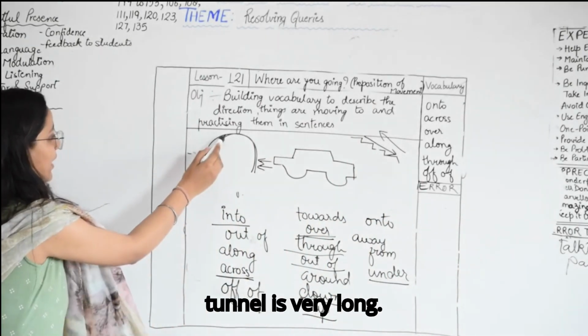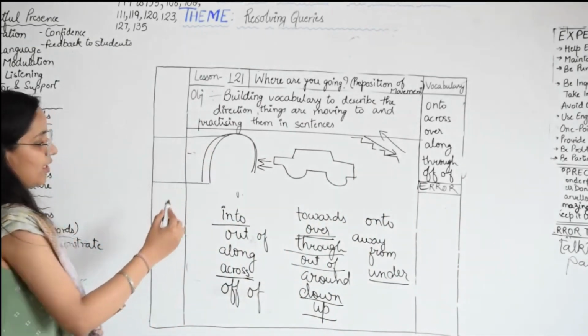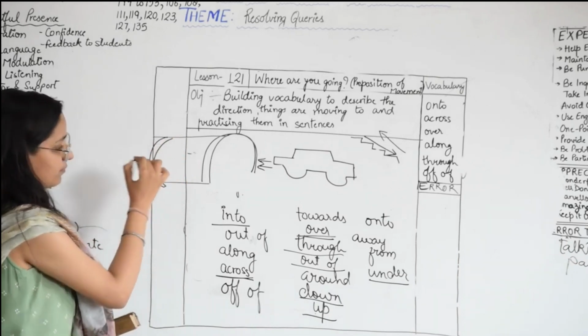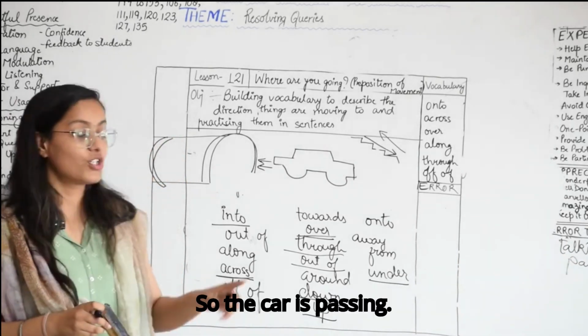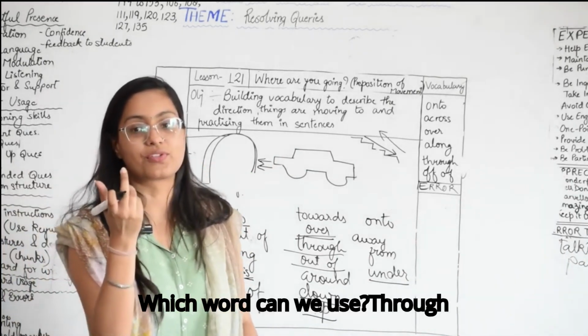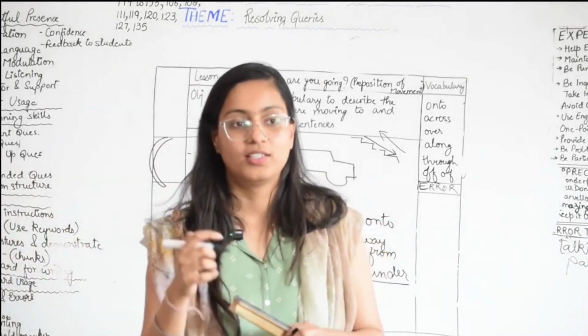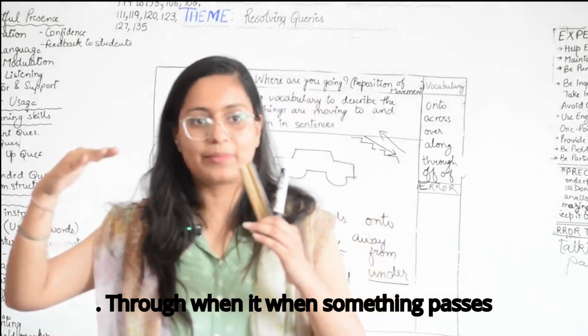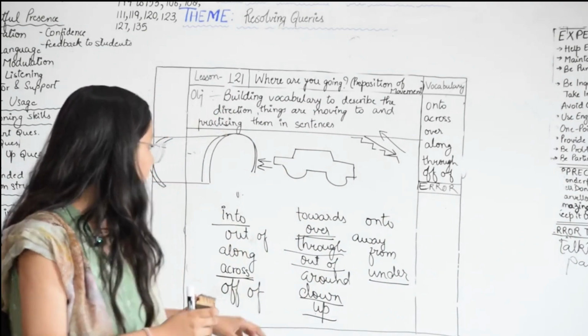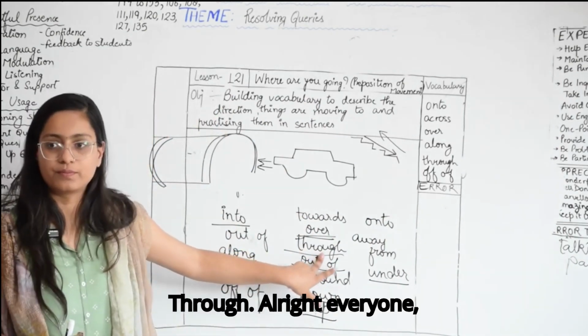Now the tunnel is very long and it has an end also. So the car is passing. Which word can we use? Through. When something passes from the inside, we use the word through.